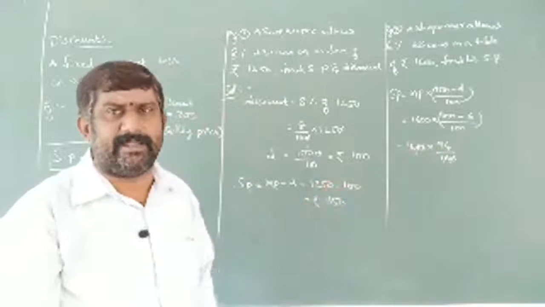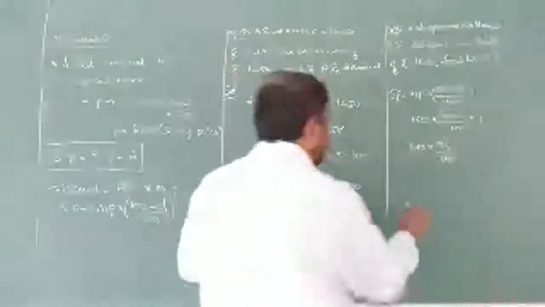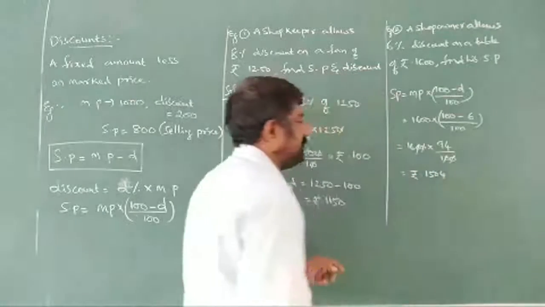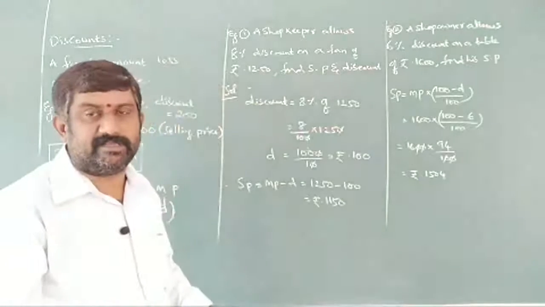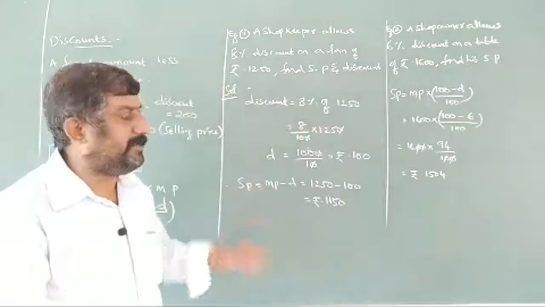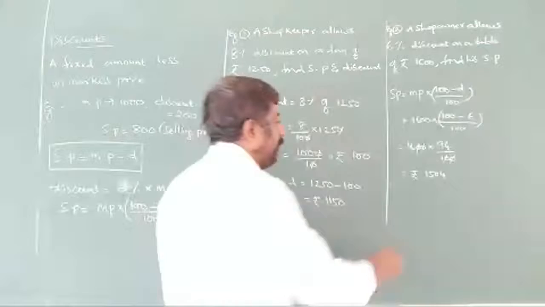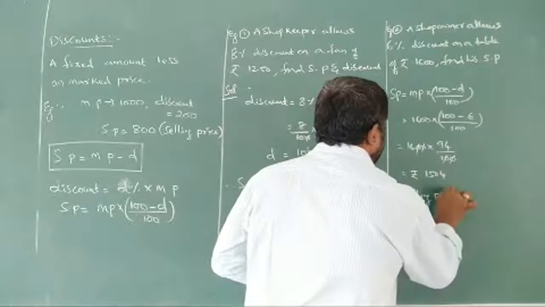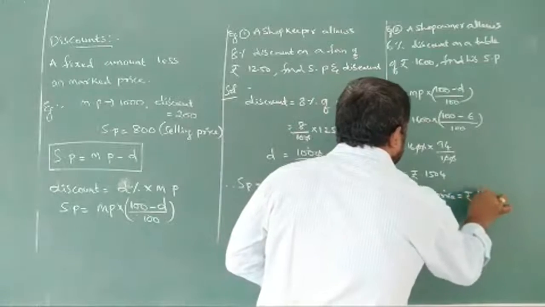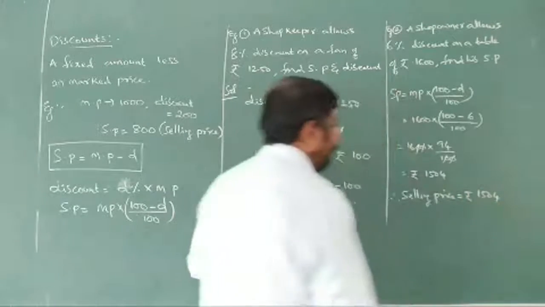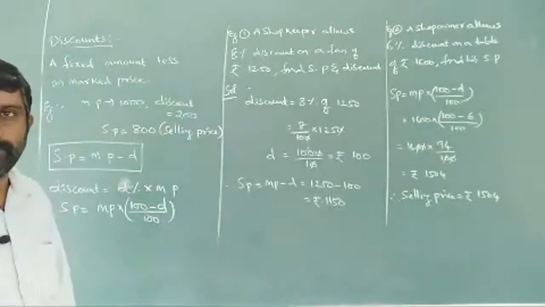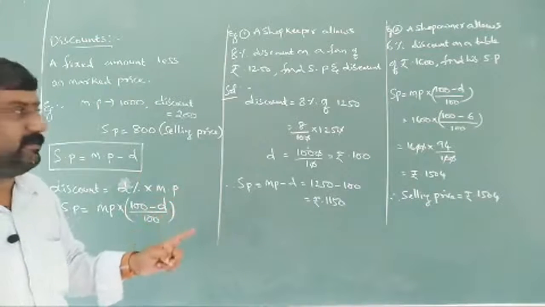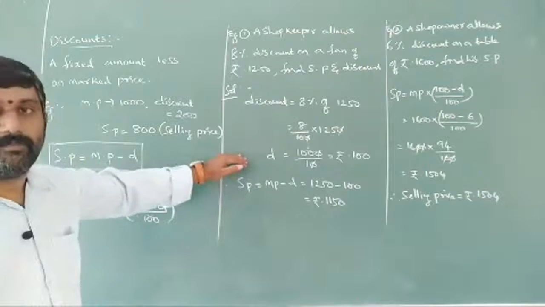Or else you can multiply directly. 1600 minus 96 is going to be rupees 1504. 16 sixes are 96. So that's why rupees 1504. Therefore the selling price is going to be 1504. Like this, directly we can find the selling price without finding the discount amount.